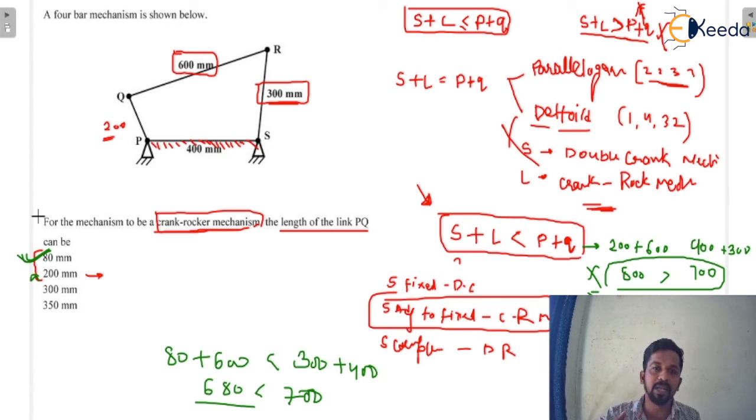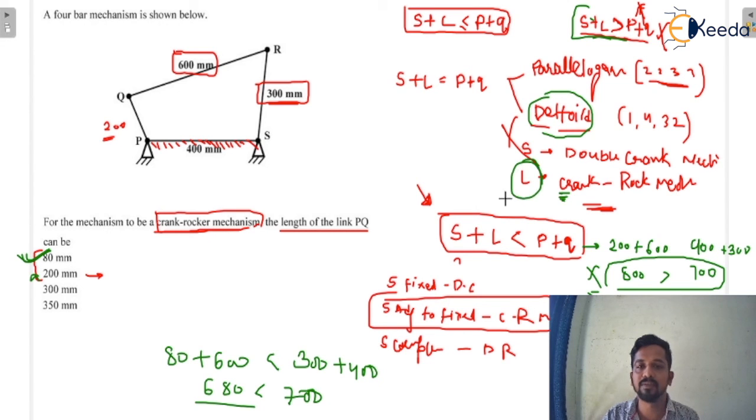So first you have to eliminate. In order to solve these questions, you have to know all the possibilities of the 4 chain mechanisms. We started with the possibility when the law is not satisfied, then we went to the law is satisfied, where we have 2 possibilities. One of them is deltoid, where there was a possibility for the mechanism to be crank rocker, but in this case we have to fix the longest link. But in the question it is given that the longest link is not fixed, we have fixed another link. So basically this is eliminated.